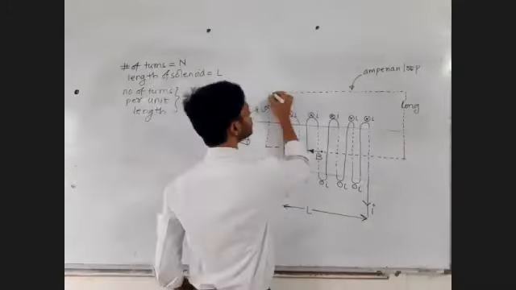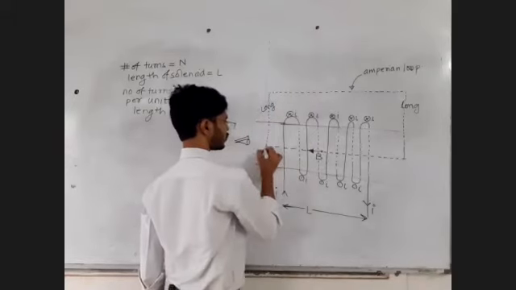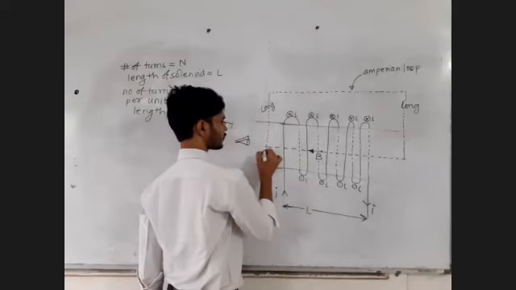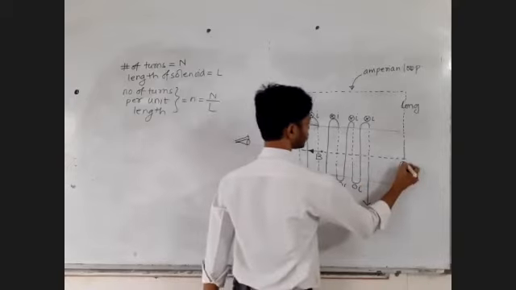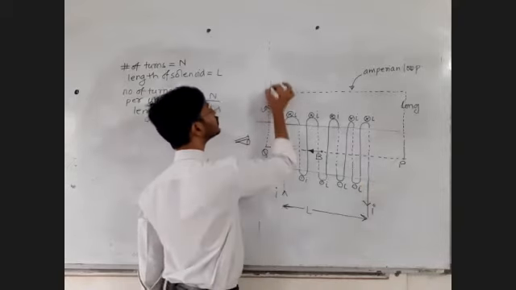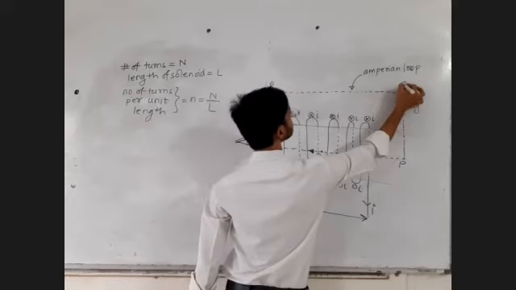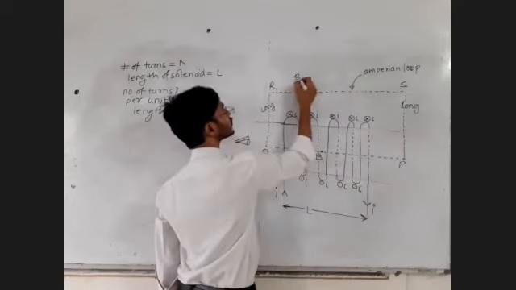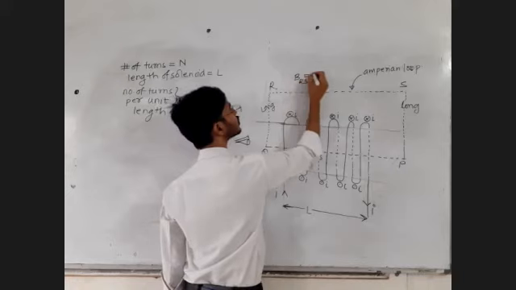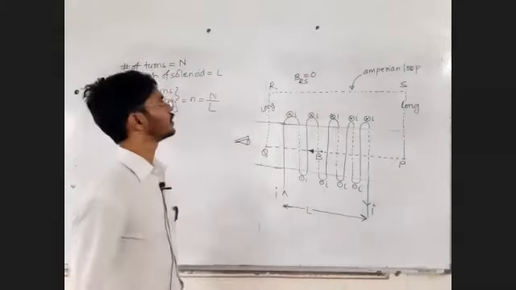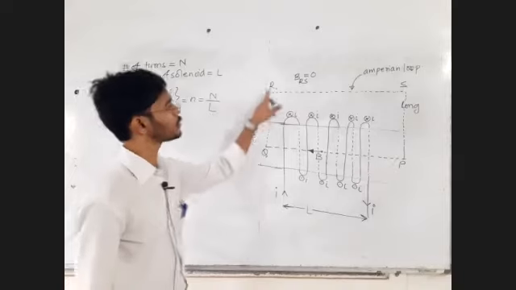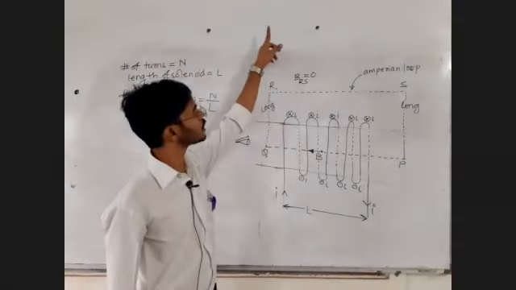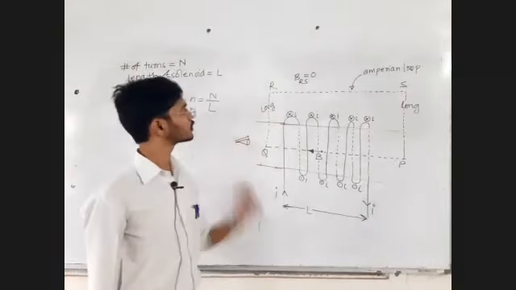Now I am going to mark these points as P, Q, R and S. For the segment RS, I am going to take the magnetic field as zero, because it's my choice to take this Amperian loop very long distance away from this. Is that okay?